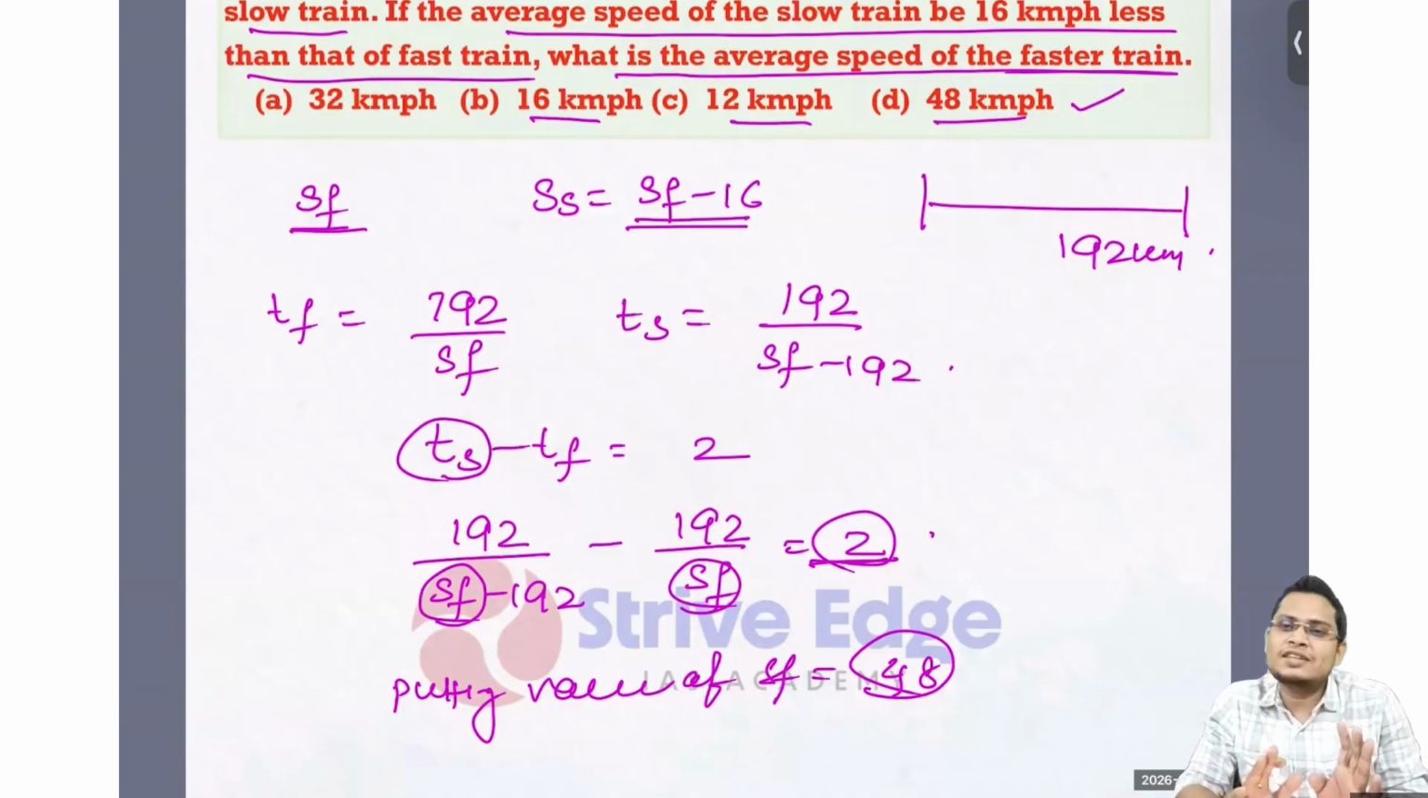So to make it easy, you can use the hit and trial method, or otherwise you can solve it also. You can just cross multiply, you can take the LCM. This is also possible, it is not that it's not possible. Yes, it is possible. You can take the LCM, solve, and you'll get the answer also.